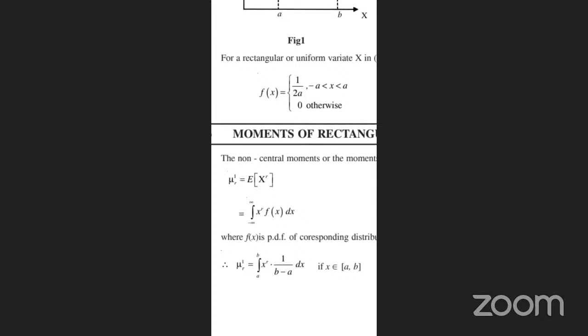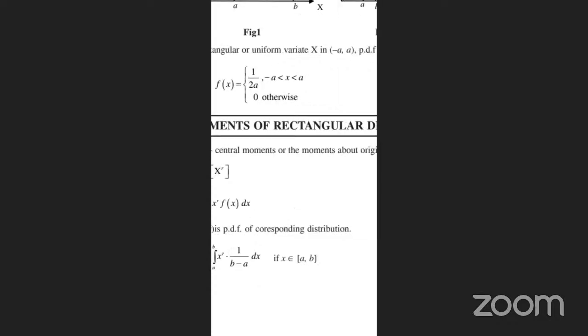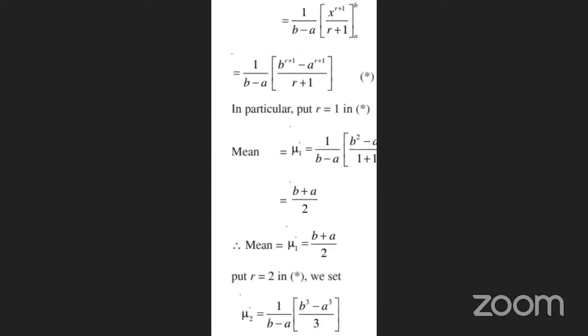So 1 by (b minus a) dx means the condition we are taking here is that the lower limit is a and the upper limit is b, with x belonging to (a, b). In the same way, 1 by (b minus a) times x power r plus 1 by r plus 1, and we apply the lower limit a and upper limit b. So we have 1 by (b minus a), and in place of x we apply b here: b power r plus 1 minus a power r plus 1, by r plus 1. The same condition we apply here.